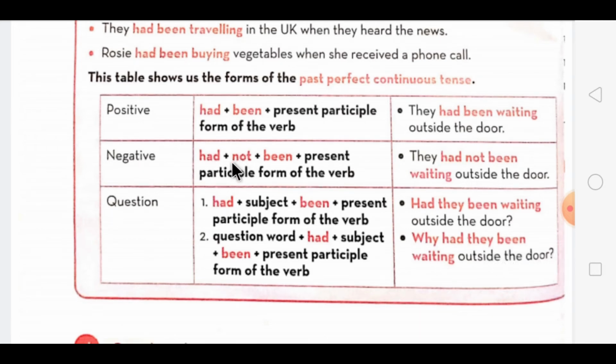With that we have first using not plus been plus ing form of the verb as it is given over here in the example, that is they had not been waiting outside the door. Then when we are forming a question, the word had will come in the starting, then the subject, then been, then present participle form of the verb, that is ing form, as it has been mentioned in this example. Then the last, when we are using the question word, with that first the question word comes, then had, then subject plus been plus present participle form of the verb, that is ing form comes over here.